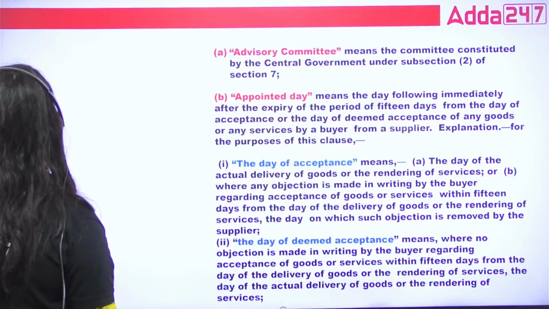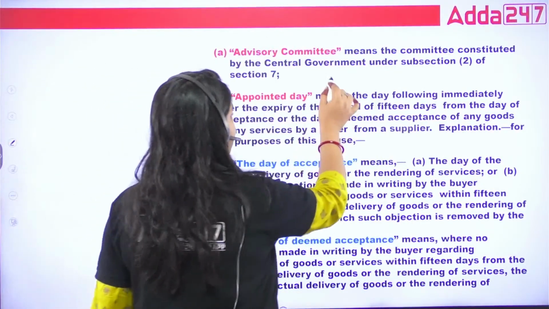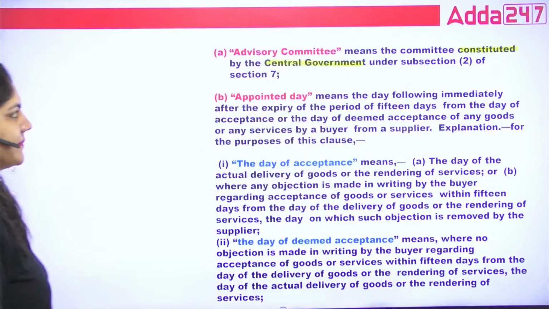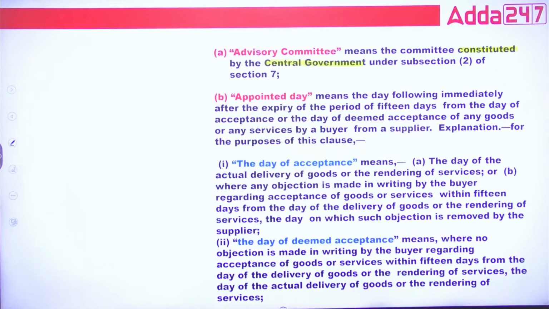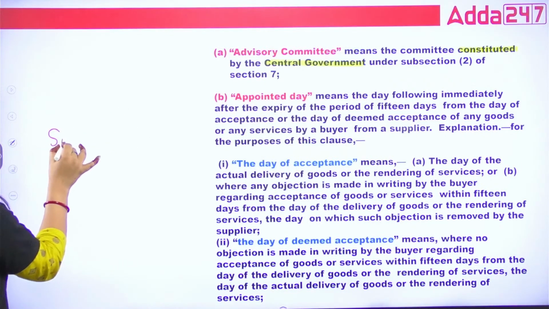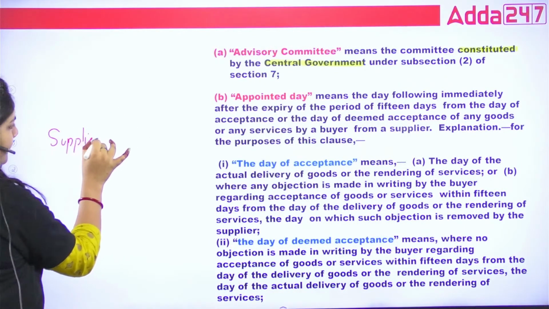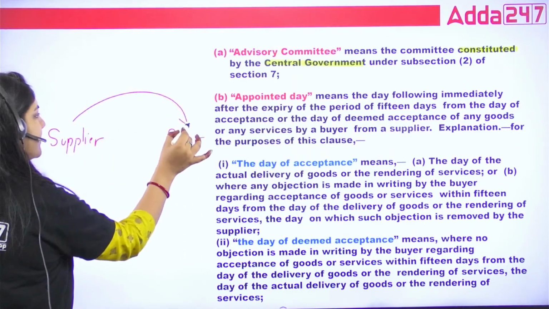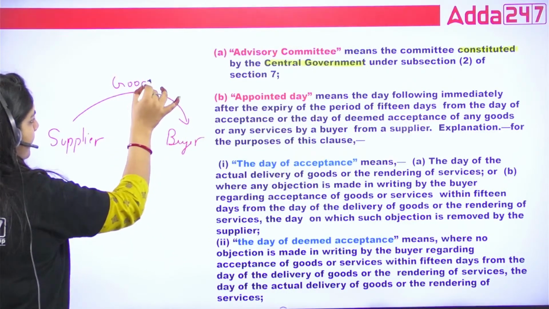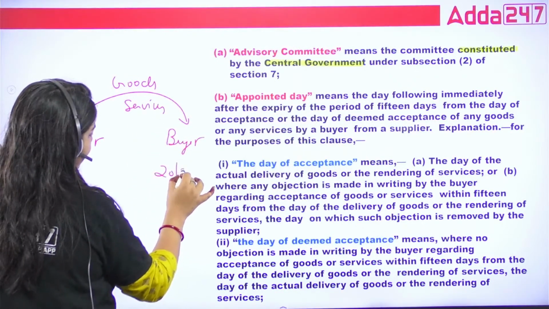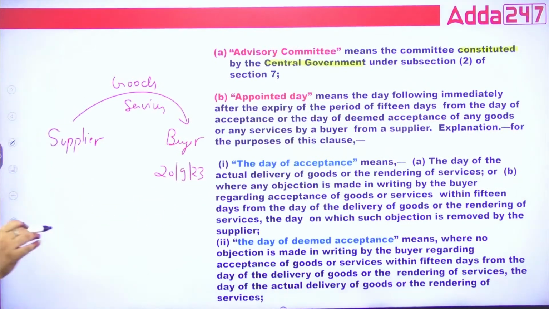First one, what is an advisory committee? An advisory committee is a committee constituted by the central government. Number one definition. What is appointed day? To understand appointed day, suppose that is the supplier and that is the buyer, right? The supplier has given goods or services, suppose on 20 September 2023. Today is 20 September, right?